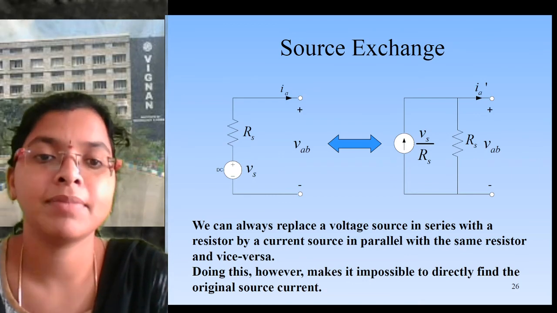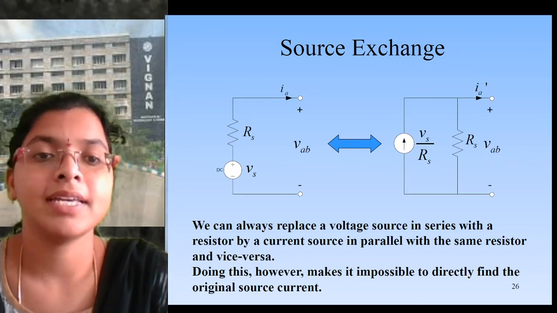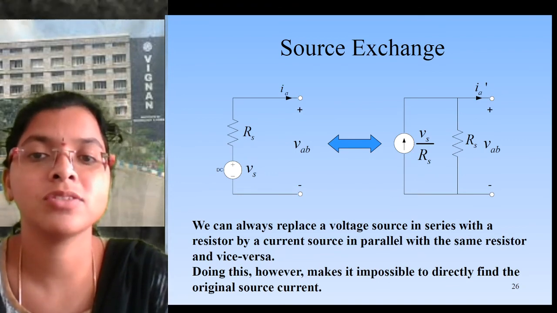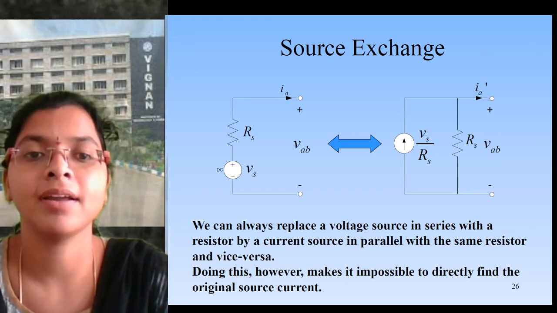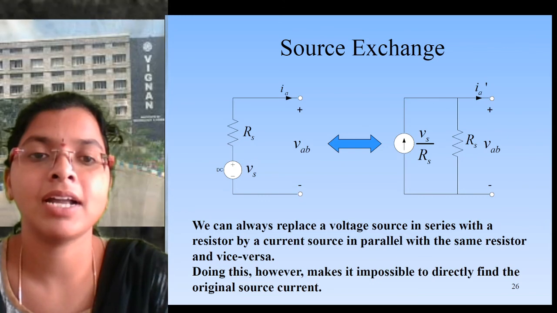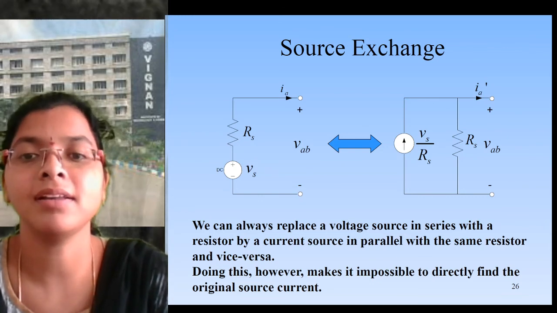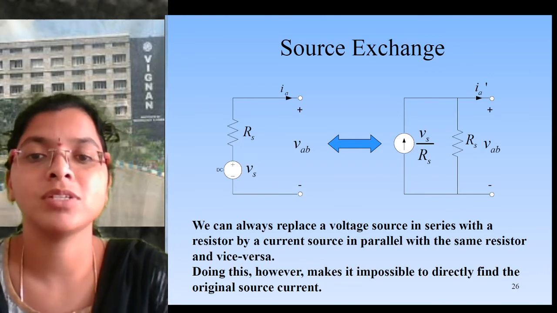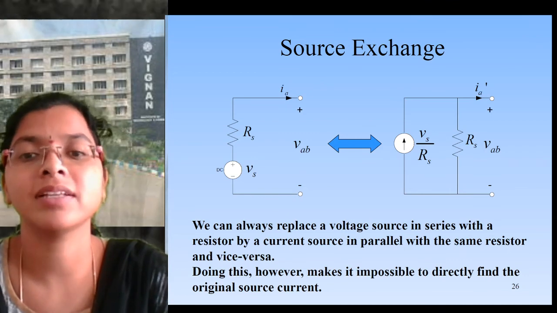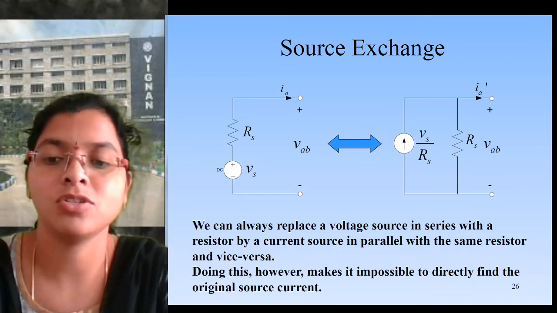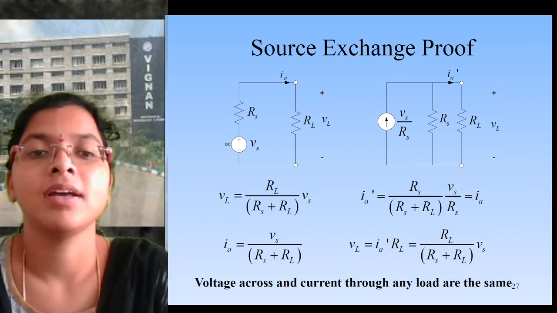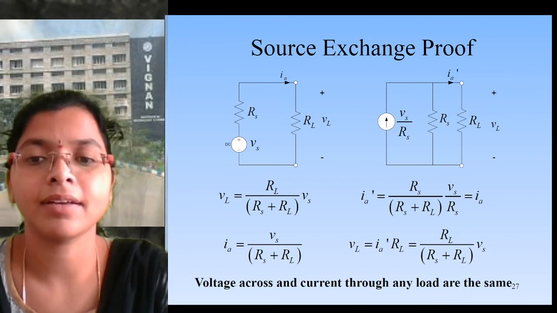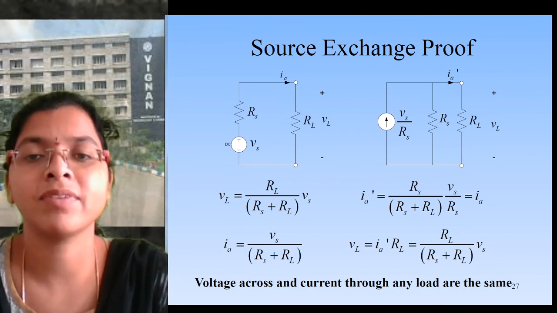The current we can calculate by Ohm's law, I is equal to V by R. So the voltage source becomes a current source Vs by R, and the series resistance, with the same value, becomes a parallel resistance. We just interchange the source, voltage source into current source, by taking the Ohm's law formula. In the same way, a current source into a voltage source, we can take I into R. So these are the basic concepts of network theory.